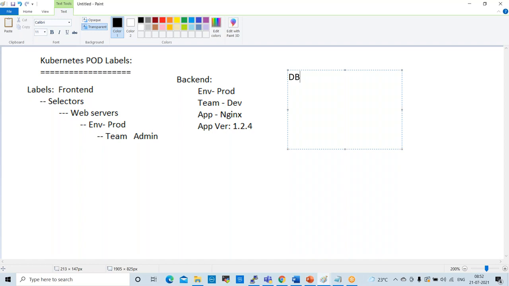So why are we discussing this? Normally when we create applications in the pods, labels are very important.